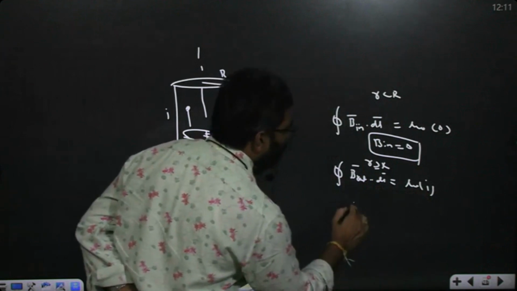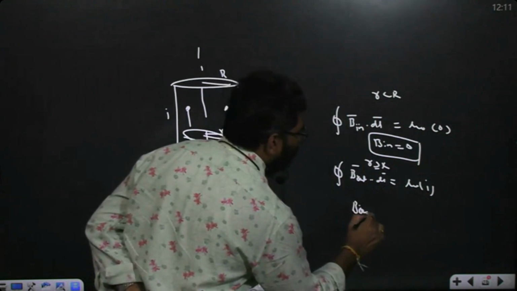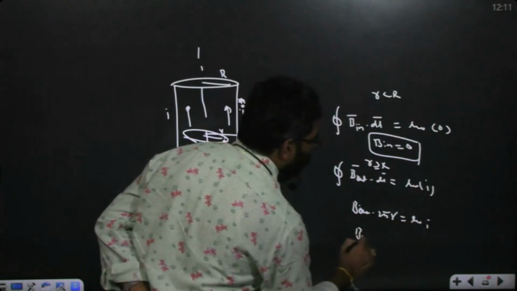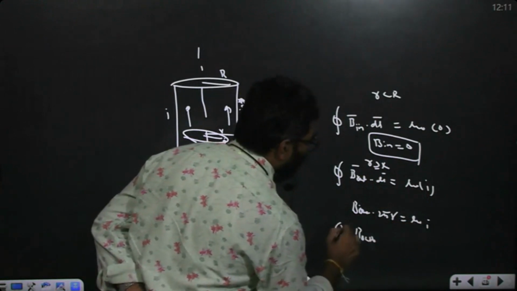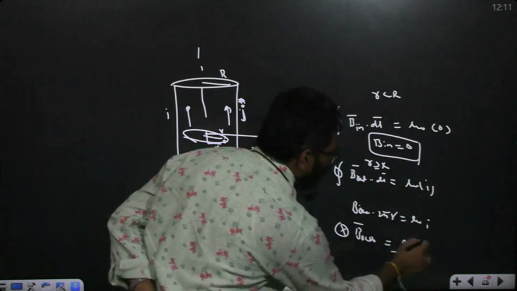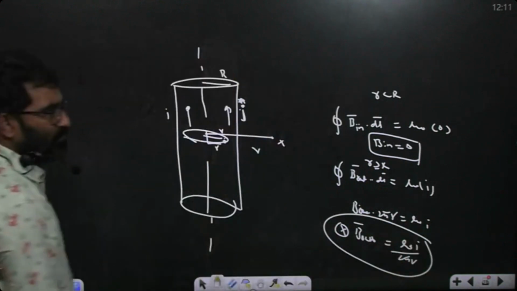So B outside into 2 pi r is equal to mu naught into I. So B outside, into the plane, is equal to mu naught I by 2 pi r. So it is like an infinite current carrying wire.